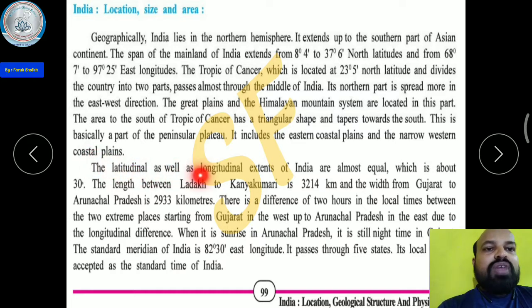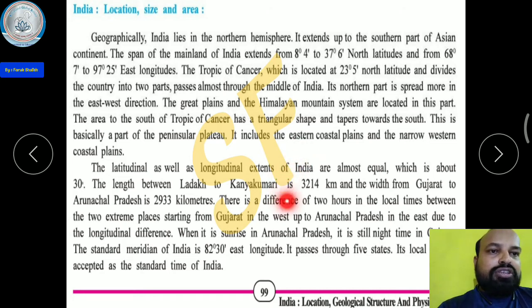The latitudinal as well as longitudinal extent of India are almost equal, which is about 30 degrees. The length from Ladakh to Kanyakumari is 3,214 kilometers, and the width from Gujarat to Arunachal Pradesh is 2,933 kilometers. So 3,214 from Ladakh to Kanyakumari, and from Gujarat to Arunachal Pradesh, 2,933.